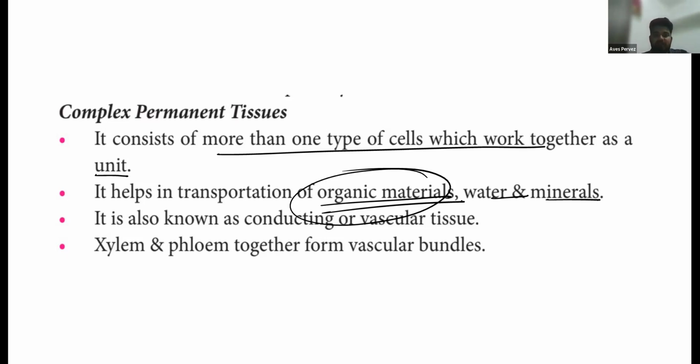So let's talk about the xylem tissue. What is xylem tissue and what is the main function of xylem tissue? Xylem tissue is one-way conducting, and it helps in the transportation of water from one part of the plant to the other part.